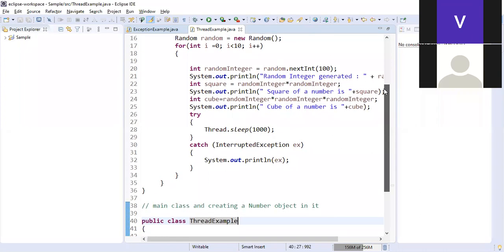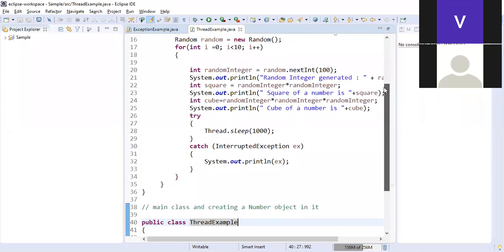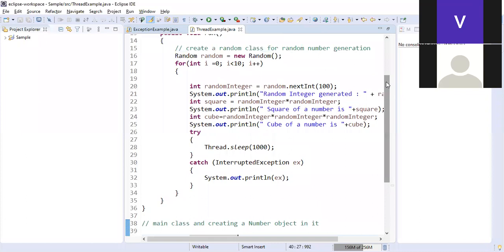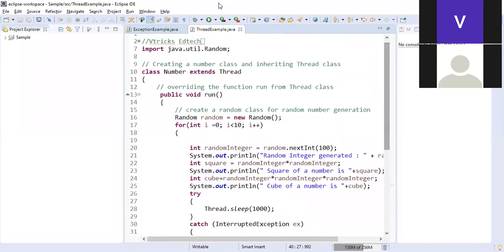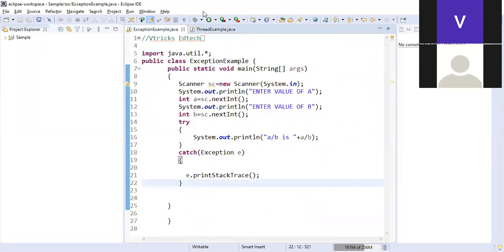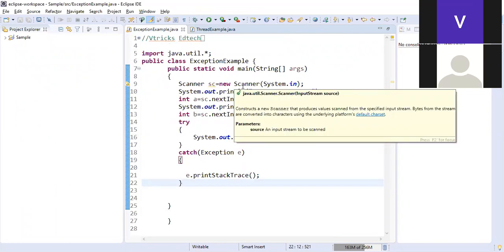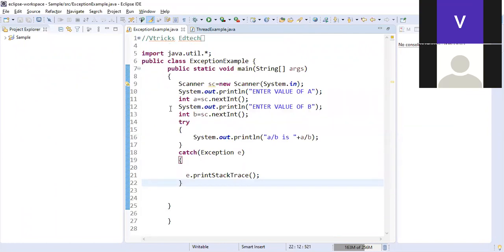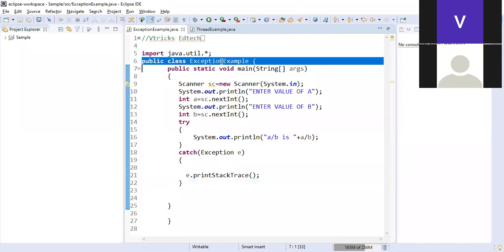The first important thing is, we have two programs here. One is the thread example, the other one is the exception example. First, I feel we can go with the exception example, and later we can go for the thread example. The exception example is the class name, and the program name is also exception example.